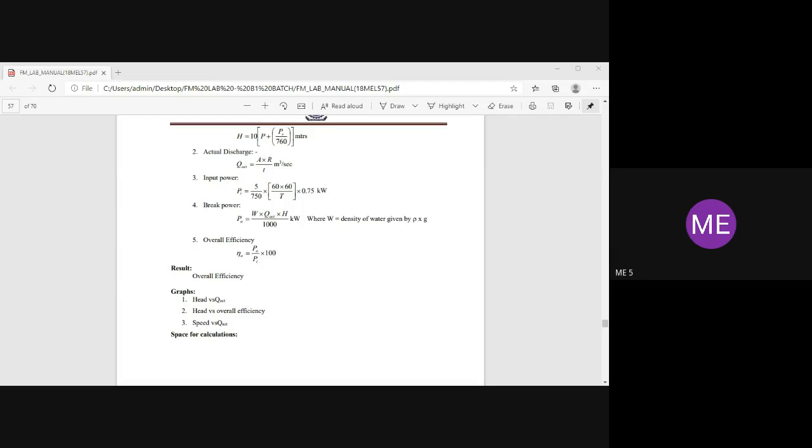Remember, rise of water level, you have to take 0.1 meter or 10 centimeter in all the readings. Okay, that is constant. And area of the collecting tank is also constant for all the experiments. You remember that is 0.12 meter square, and rise is 0.1 meter for all the readings.